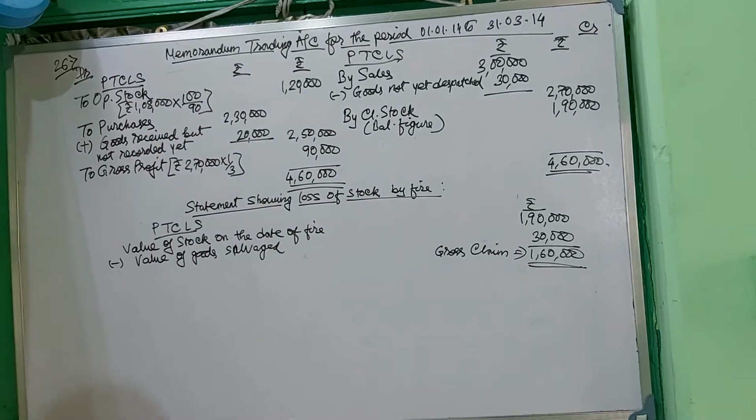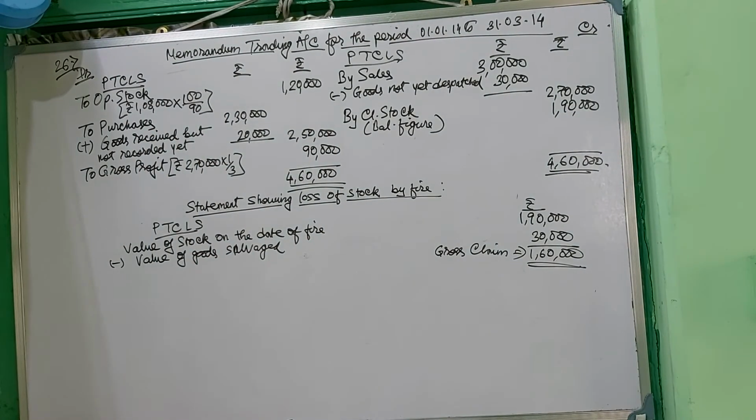Okay, as average clause has been ascertained because the company had a fire policy of 1,50,000 and value of stock on the date of fire means the insurable value is 1,90,000. As we can see, the insurable value is greater than the policy value, so there is an underinsurance and obviously average clause will be applicable.